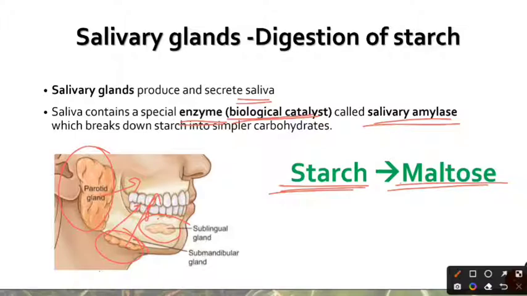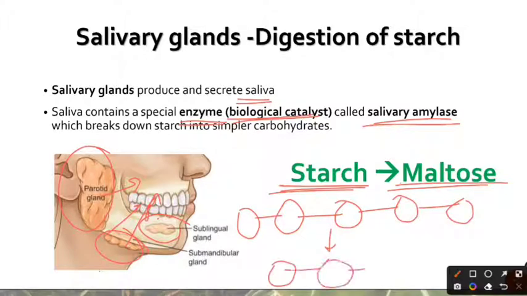The carbohydrates are broken down. For example, if starch was this long chain, then it is broken down. However, it is not broken down completely. We need to get to these individual units, and these individual units have not been achieved yet. So the digestion has started. Starch has been broken down into maltose, which is a simpler carbohydrate. However, the digestion is not complete yet, and this is facilitated by the function of an enzyme called the salivary amylase, which is present in our saliva.